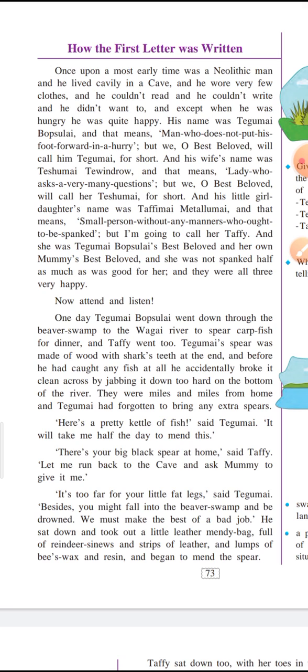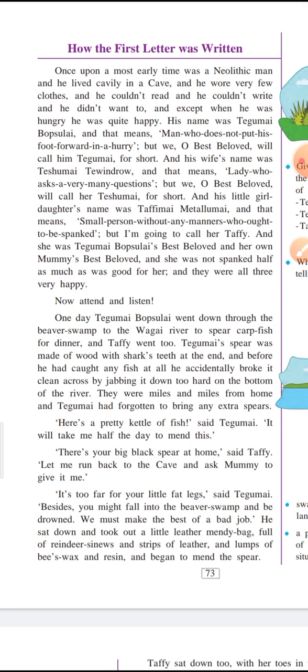So he was a man who would really think and forecast what would be the consequences if he does a particular thing in a particular way, in the long term and in the short term. He was a very thoughtful man, and he would never do anything in a hurry without giving it a thought. But we, O best beloved, will call him Tegumai for short.